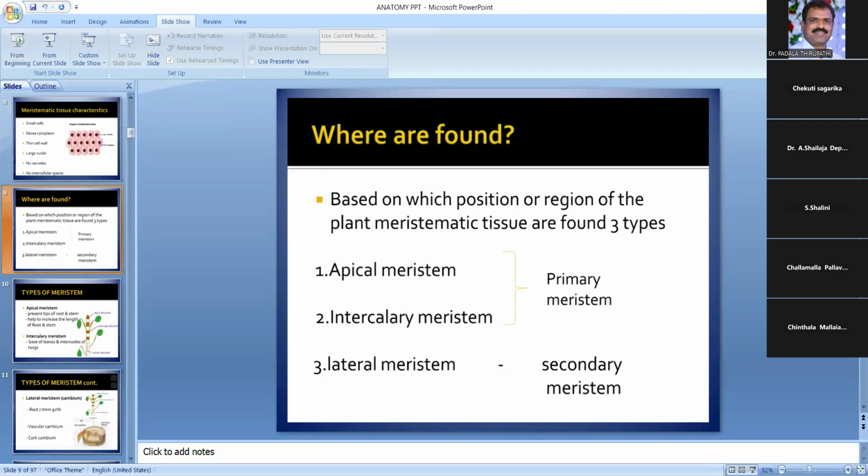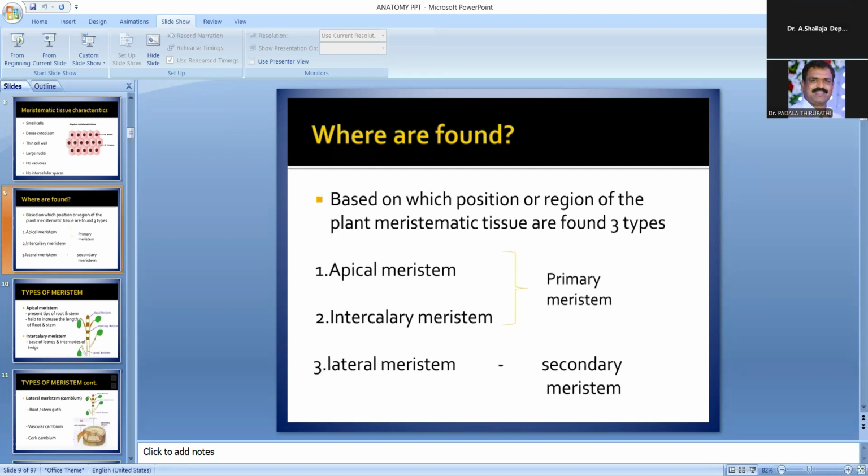Okay, so it is made up of isodiametric thin-walled cells. It differentiates to form the primary meristem. The second one is called primary meristem. It is the first derivative of promeristem and builds up the primary body of the plant. They are seen in the apices of the stem and root.